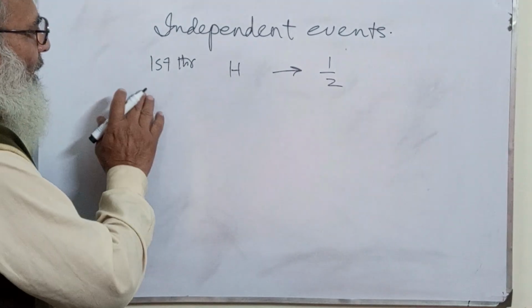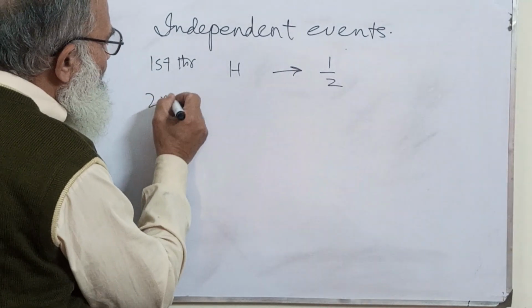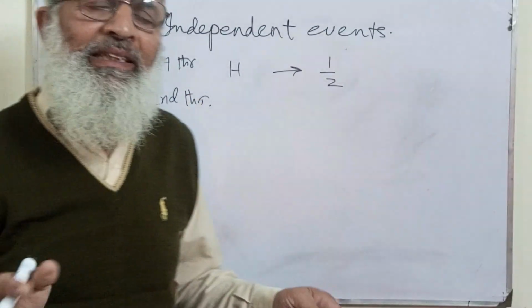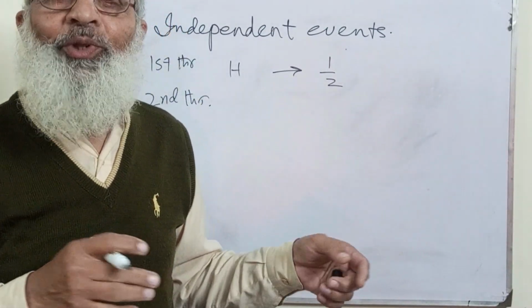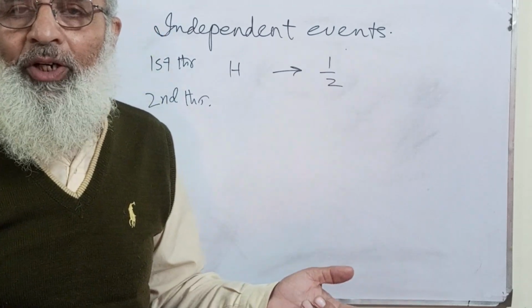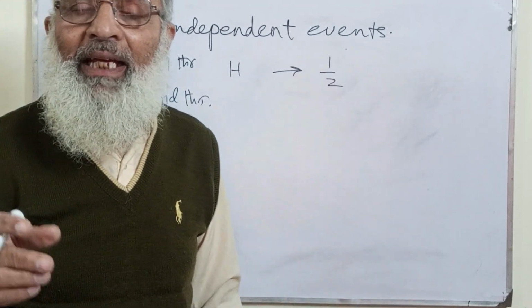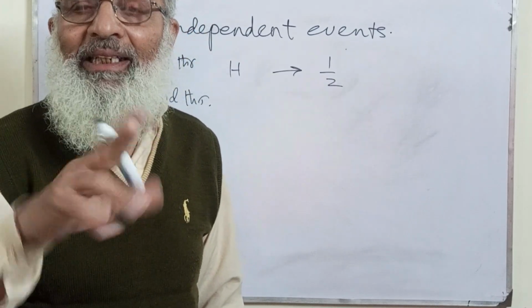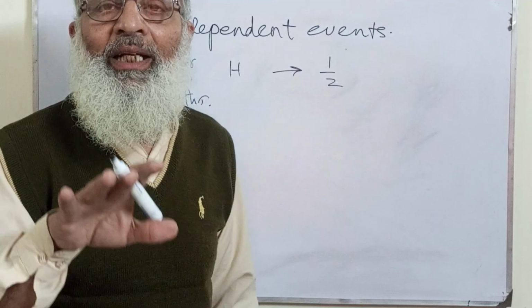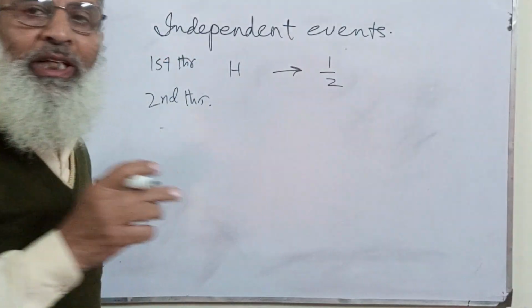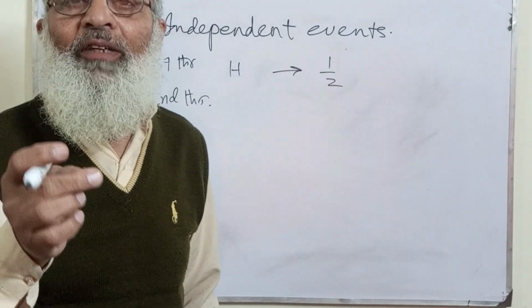What about the second throw? Can I say that head has already been taken, so head will not appear? No, that is not right. The head has an equal chance of appearing again, and the tail also has an equal chance of appearing, even for the first time.